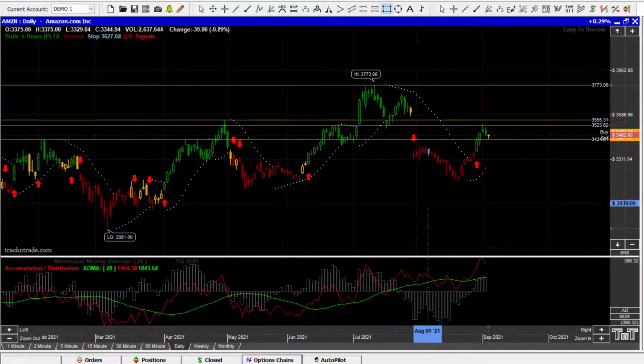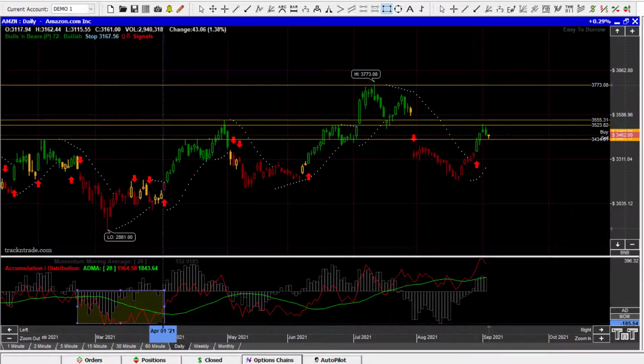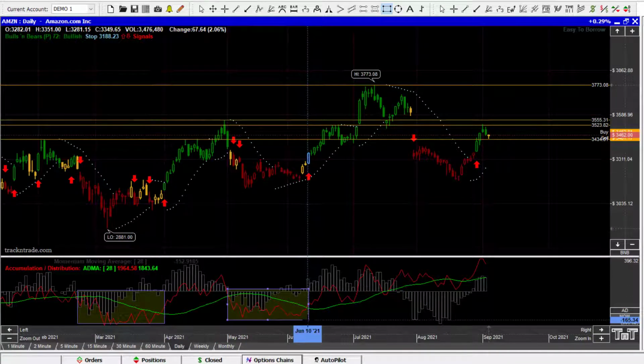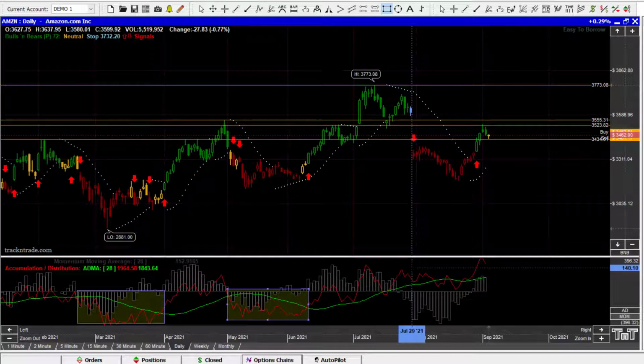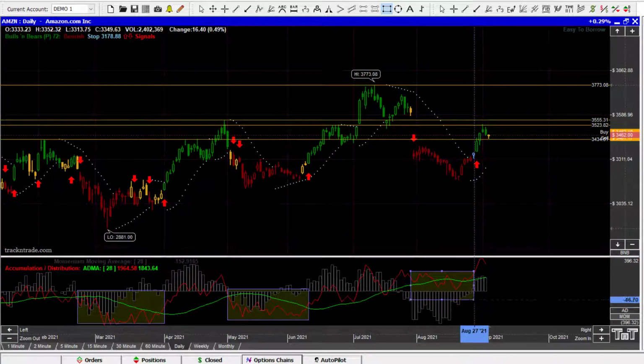This is Amazon. We're going to do the same thing very quickly. We're going to come in and go back in time, and you can see where the accumulation stage was, another accumulation stage, and then we were in an accumulation stage. We had bad earnings or something right here, I think is what that was. And then we came in here and we've gone through accumulation and started to rally once again. So this is the uptrend that we're continuing to look forward to on Amazon. It's already taken off and gone. Whether you think that's a good time to get in for the next leg up or not, I'll leave that up to you. But that's what we're looking at right here.